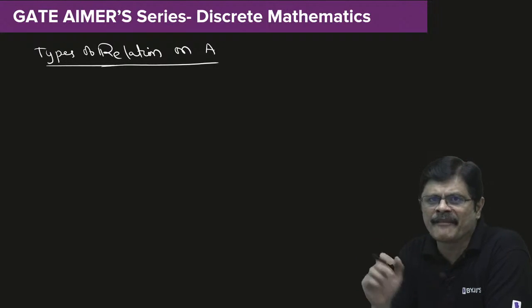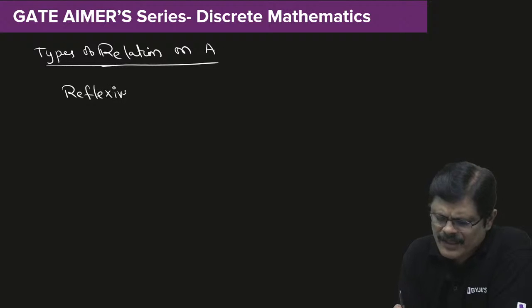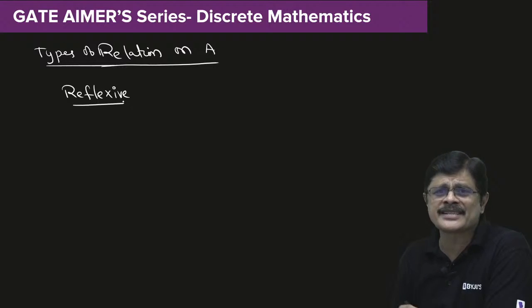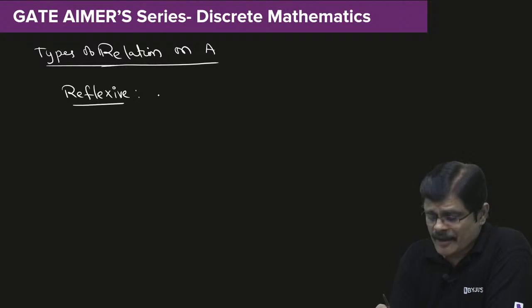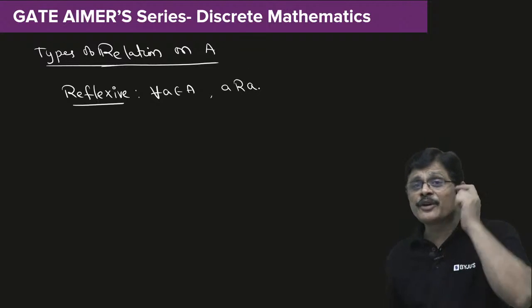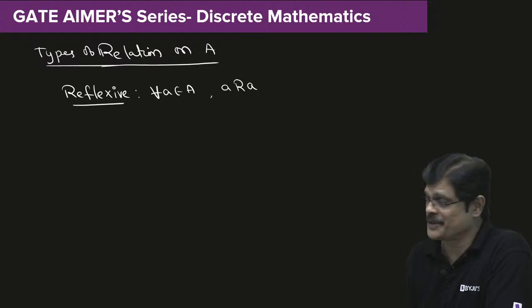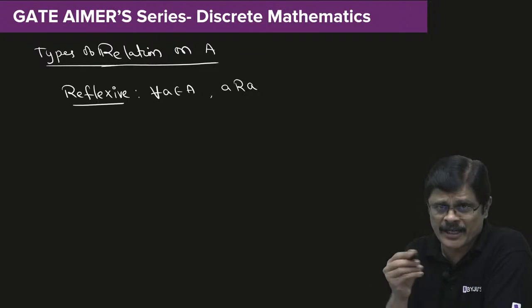I'll write everything in one word. When you call a relation on A reflexive, my dear friends, it is reflexive if for all a in set A, a is related to a. Then we call it a reflexive relation. I'll take one example for this immediately after this.